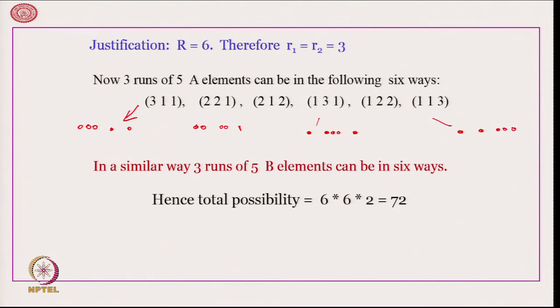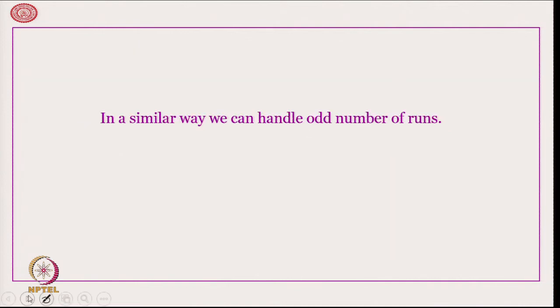So, these are the only 6 ways of splitting 5 elements into 3 runs. So, that is what we have applied there for both A and B and our ultimate answer came out to be 72. In a similar way, we can handle odd number of runs as well.